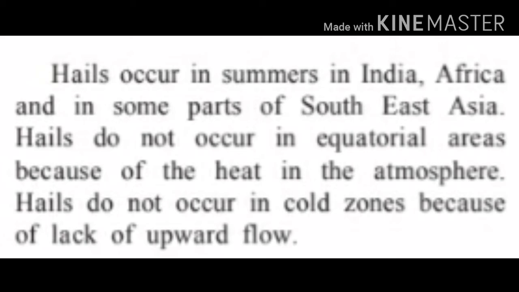Besides these things, hailstones do not occur frequently. What is the reason behind that? Strong vertical movement of air with a very high difference in temperature is an ideal condition for the formation of hailstones. Presence of moisture is also necessary in the air. Such conditions do not exist frequently. Hence, hailstones are not experienced frequently.